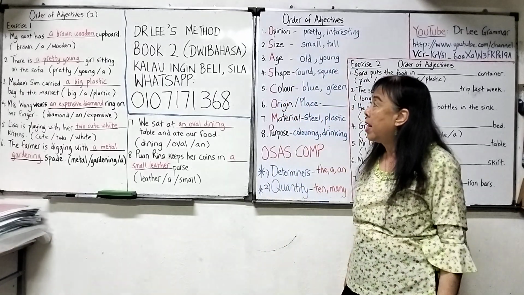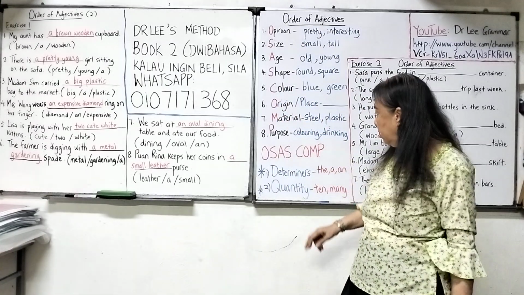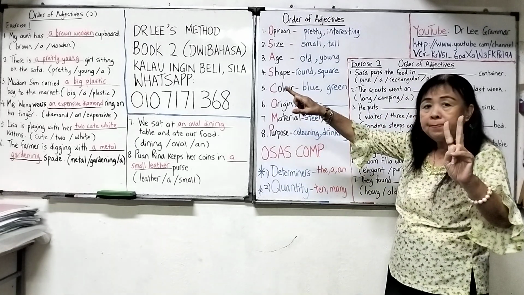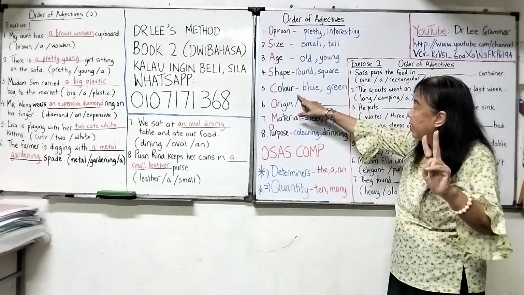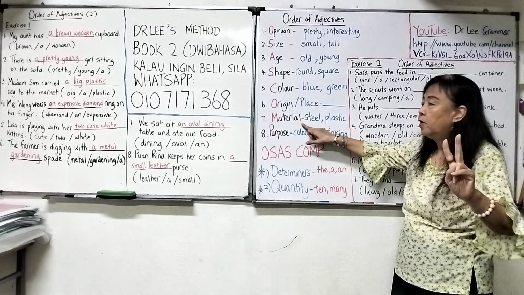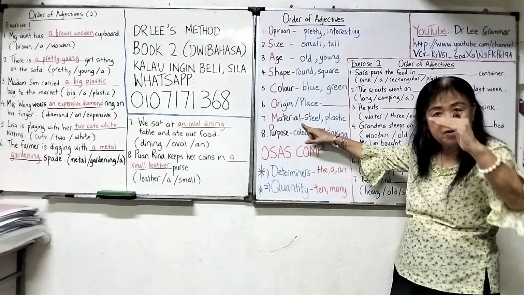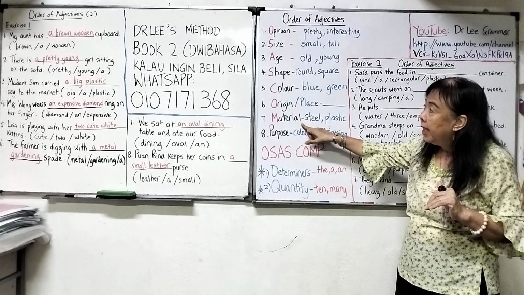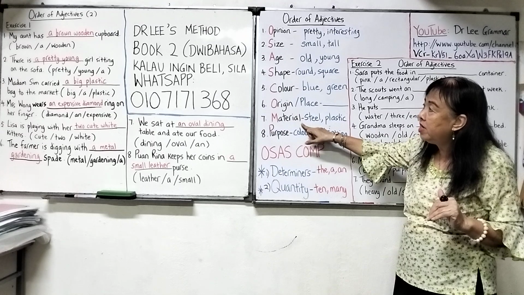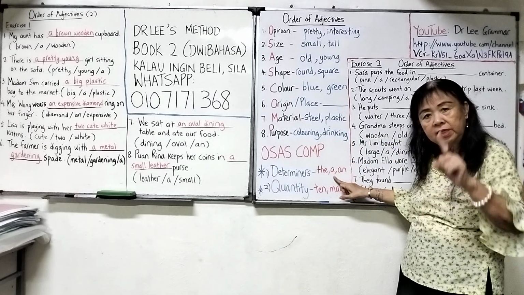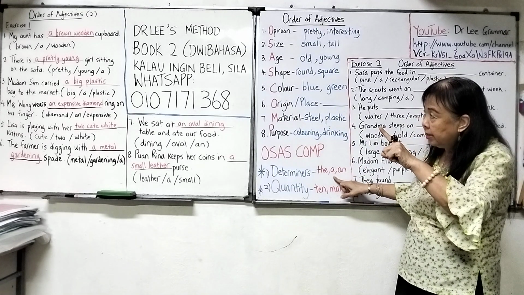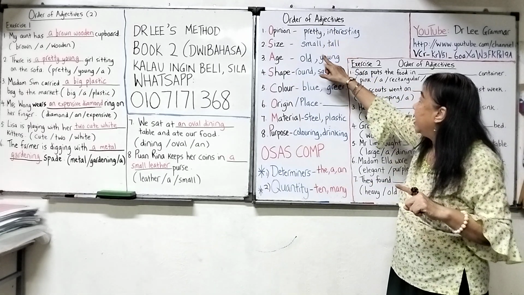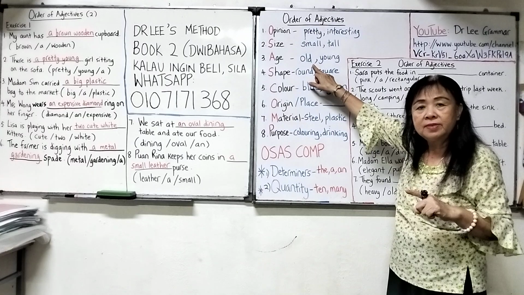My aunt has a brown wooden cupboard. A is a determiner, so it's the first place. The second place is brown, color. After the color, wooden, the material. So you arrange it that way: a brown wooden cupboard. There is a pretty young girl sitting on the sofa. Again, a, so a is the first place. After a, pretty, opinion. After opinion, young. Young is age. So it goes like this.